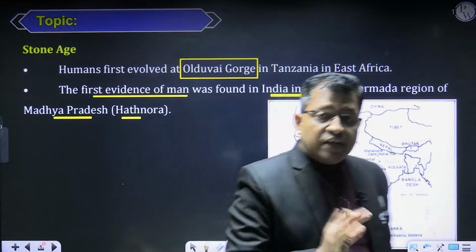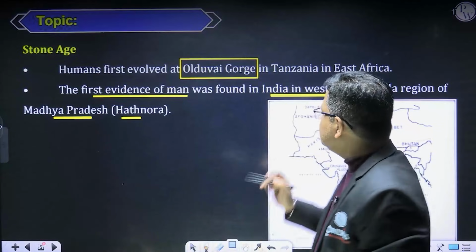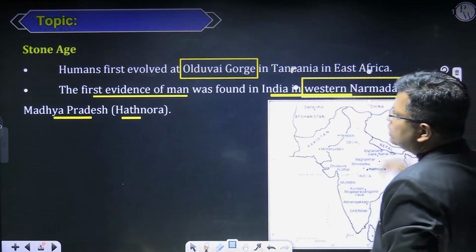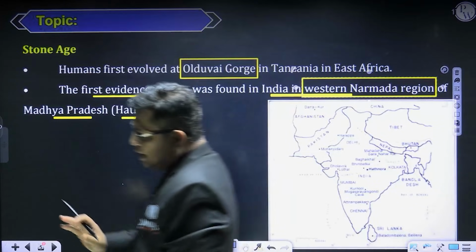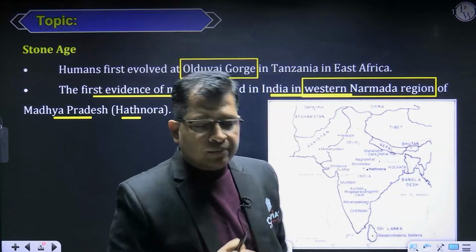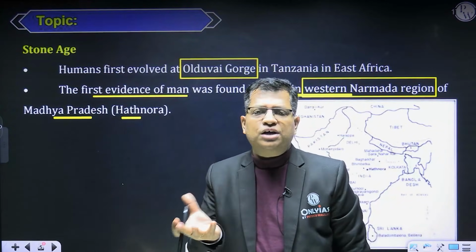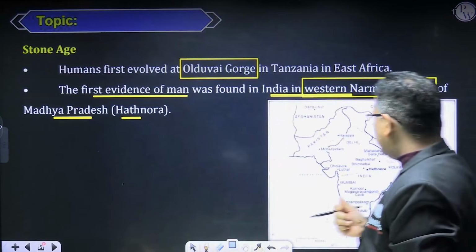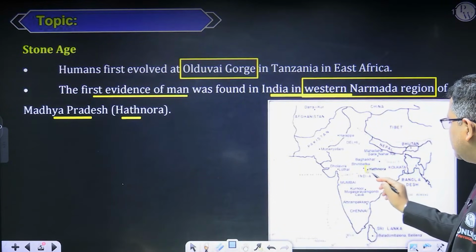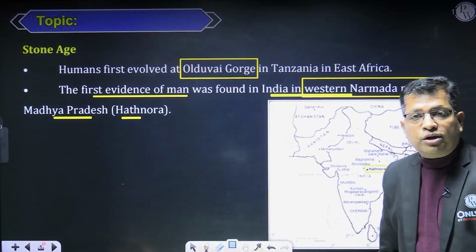As far as India is concerned, we have the earliest evidence of man from the Narmada Valley, in the western Narmada region in Madhya Pradesh. There is a site called Hathnora, from where we got the earliest evidence of man. Evidence of a human skull is found here. If you look on the map, this is Hathnora in MP, from where we got the earliest evidence of the human fossil.